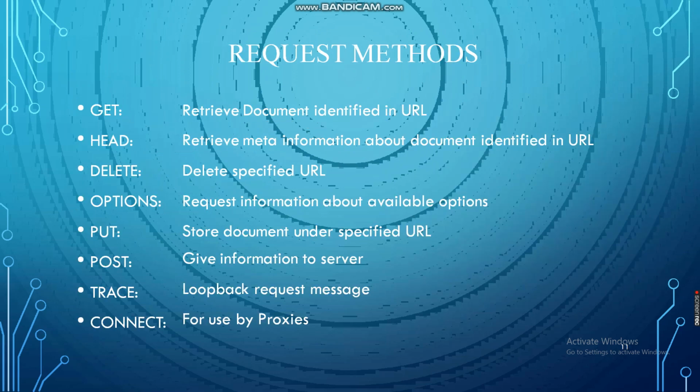GET is used to retrieve information from the server. HEAD is similar to GET but retrieves only the status line and the header section. DELETE removes all current representations of the target resource given by the URL. OPTIONS describes the communication options for the target resource. PUT is used for replacing all the current representations of the target resource in the server. POST is used to send information to the server. TRACE performs a message loopback test along the path to the target resource. CONNECT establishes a tunnel to the server given by the URL.